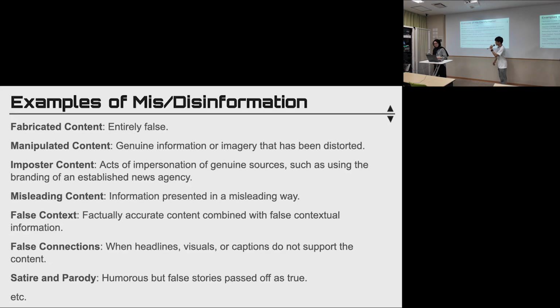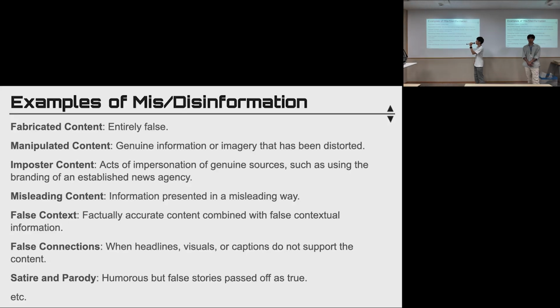First, we introduce examples of mis- and disinformation. Many people may imagine only content that is entirely false, but there are many other types of mis- and disinformation. These are just examples, like manipulated content, imposter content, misleading content, false context, false connections, and satire and parody. This implies the difficulties of dealing with this problem and its complex situations.